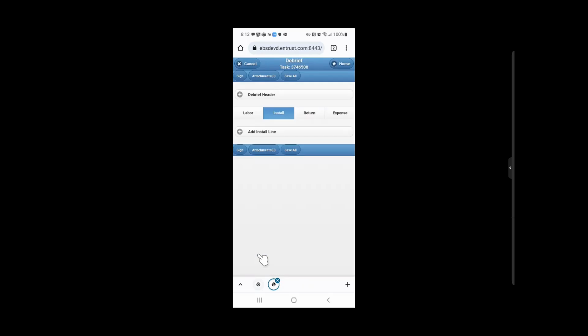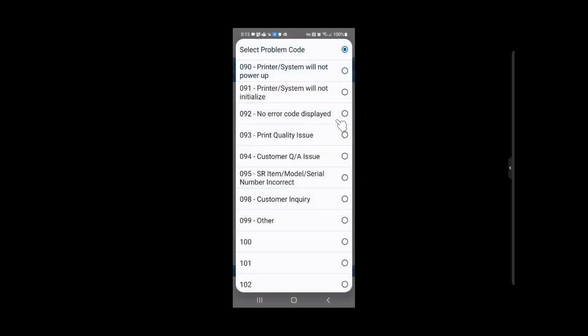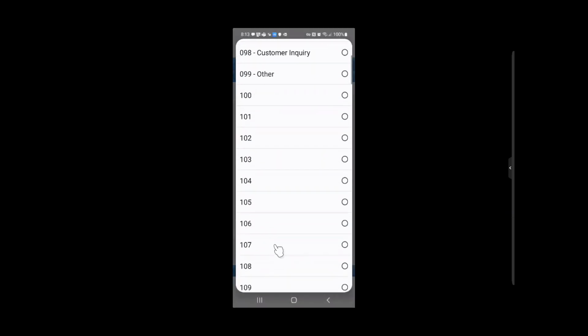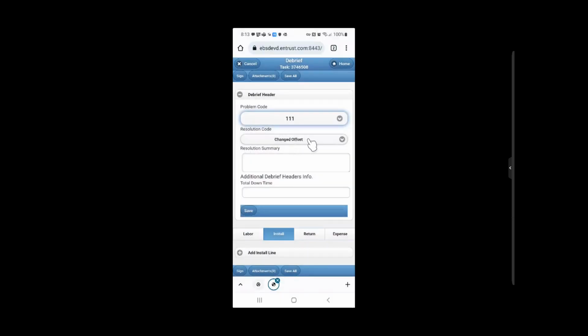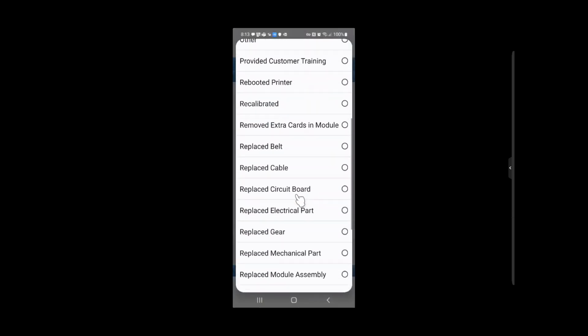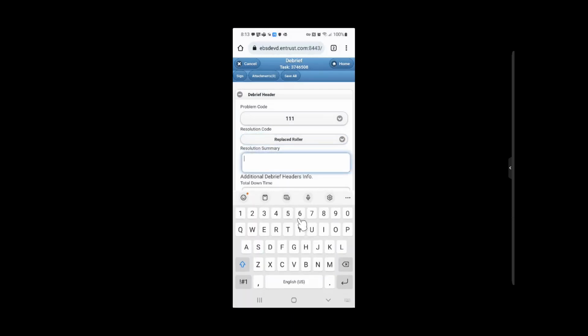From the debrief screen, open the debrief header by tapping on Open Debrief Header link. Select the problem code for the issue by tapping on Select Problem Code dropdown. Next, select the resolution code by tapping on Select Resolution Code dropdown. Enter the resolution summary in the resolution summary text box. For field repair service request tasks, always include a resolution summary.